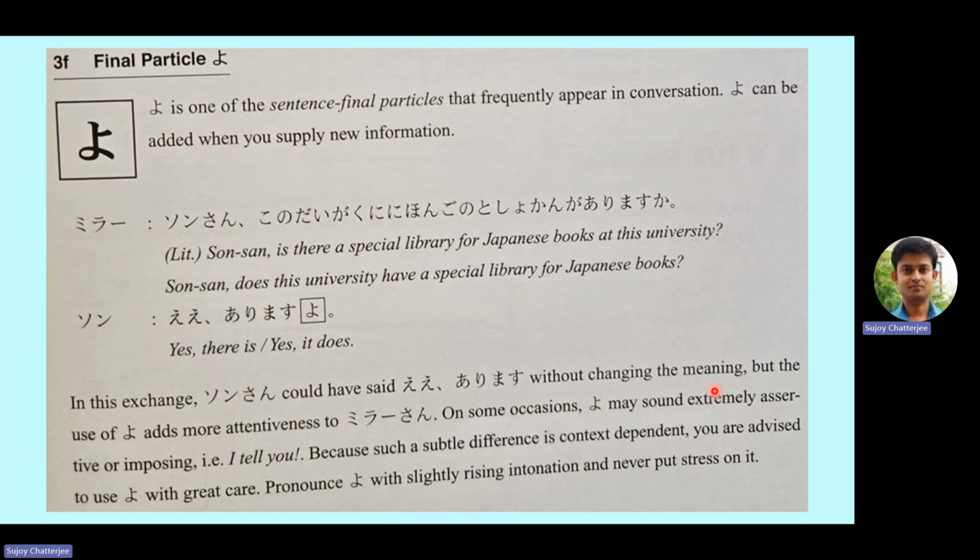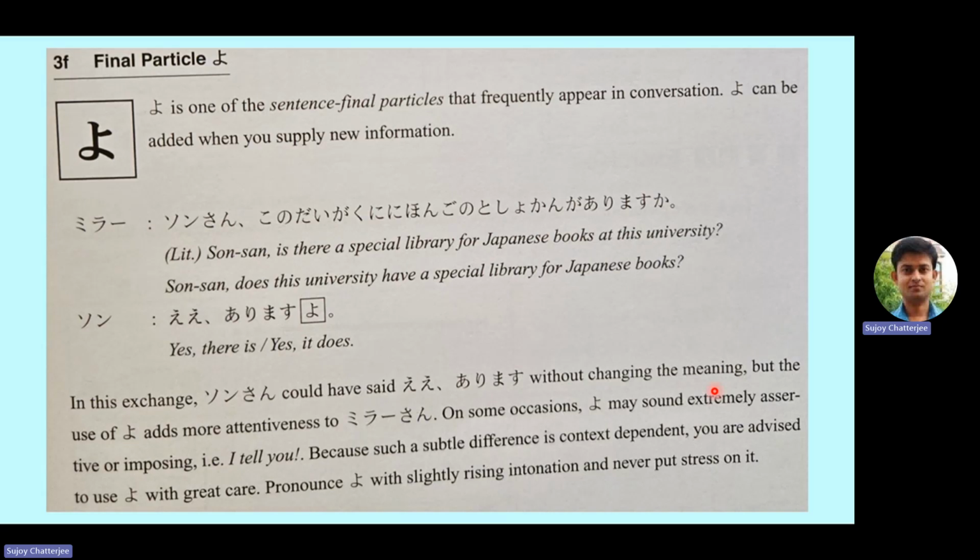Arimasu yo. Yes, it does. So, although the literal meaning of the sentence will not change, it will make the conversation interesting. That's why this is used frequently in informal communication, mostly with friends and family members, and it adds some spice in the language. So it's kind of beautification of the language.